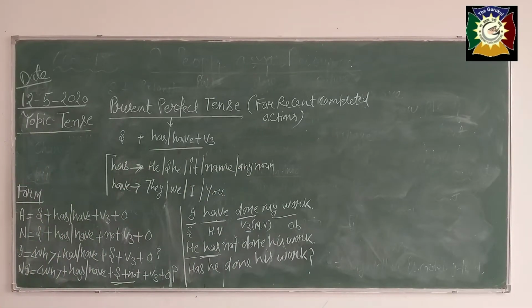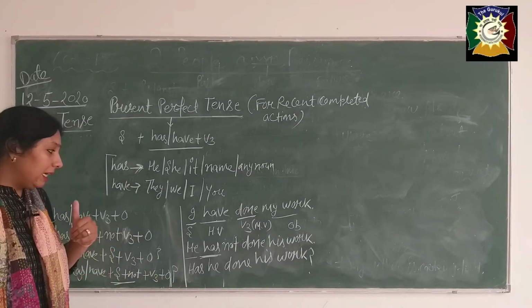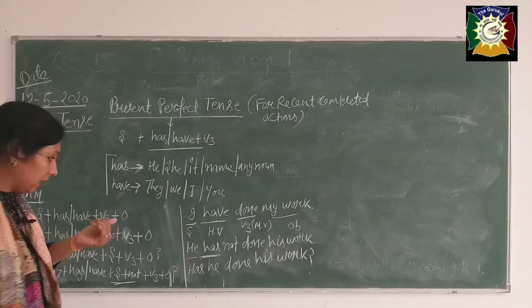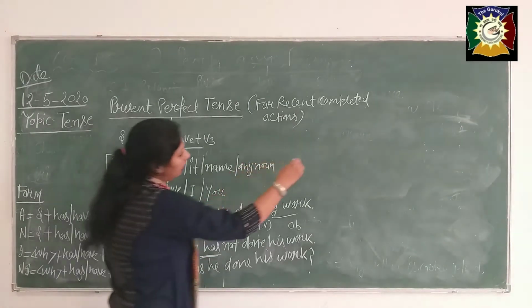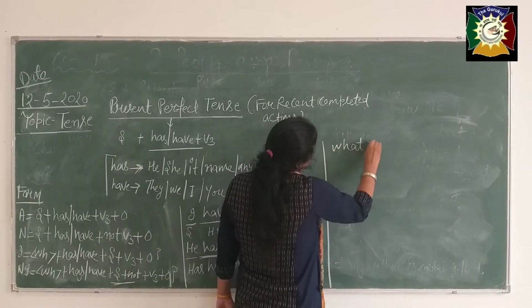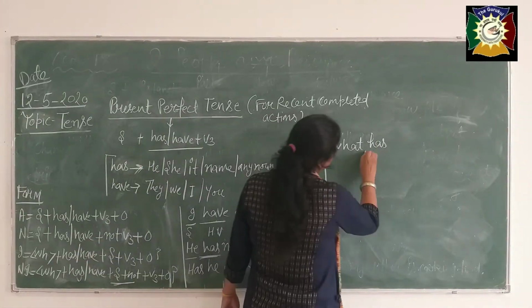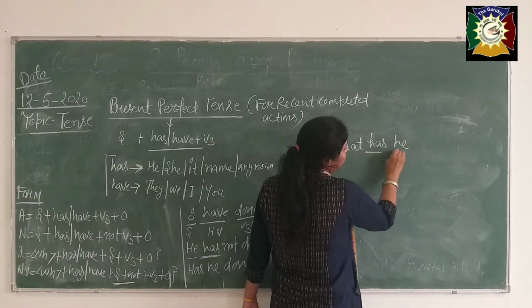Now WH family means you want to give an explanation of your work. What has he done? See, I am writing here, beta, what has. You can see here, what afterward has or have, because our subject is he.